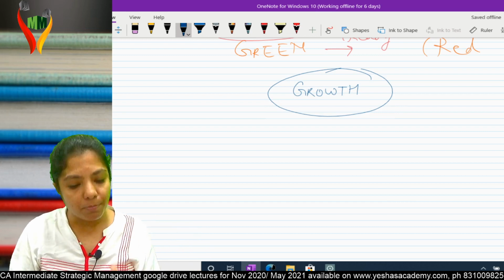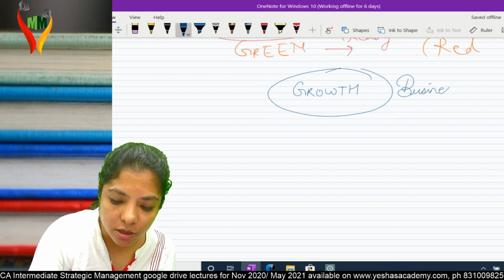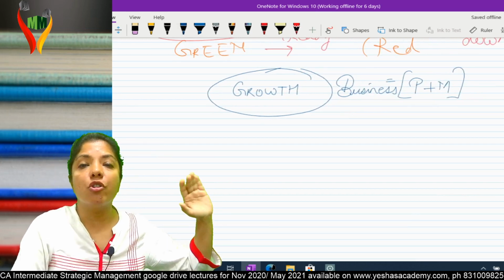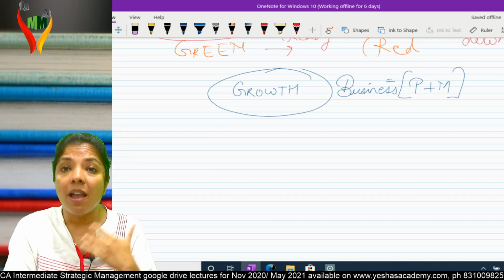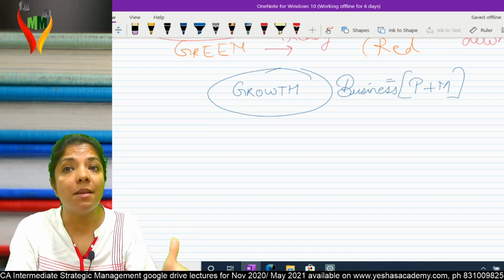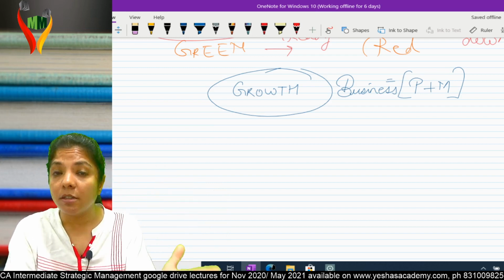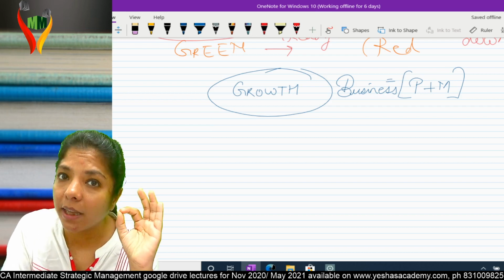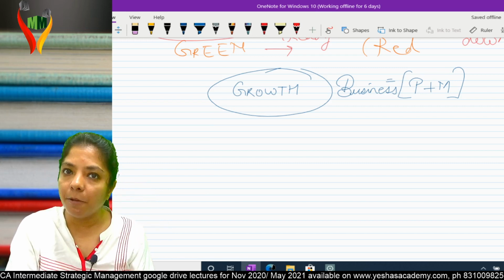Agreed. But if you ask me, what is business? Business is nothing but a combination of product plus market. You ask somebody, what are you doing? I have a grocery business in Pune: grocery is the product, Pune is the market. I teach SM in Bangalore: SM is my product, Bangalore is my market. I teach tax in Mumbai: tax is my product, Mumbai is my market. If you ask anybody what business they are doing, they will reply about product and market only. Am I clear?